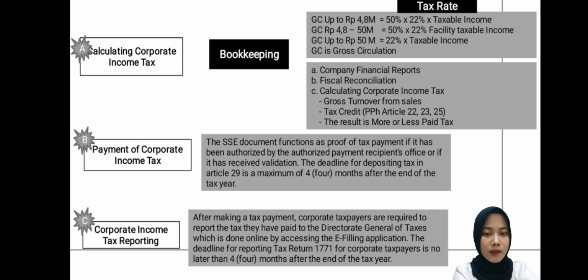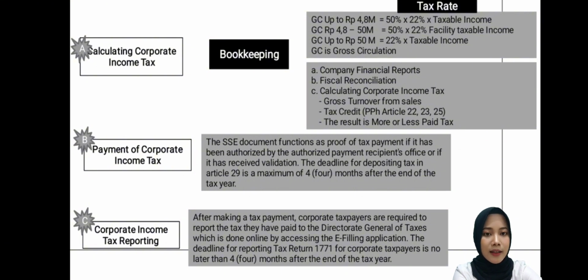GZ is a gross circulation, and then GZ up to 4.8 billions can be calculated from multiplied 50% multiplied 22% from the taxable income, and then GZ from 4.8 up to 50 billions can be calculated from the 50% multiplied 22% from the fiscal taxable income.